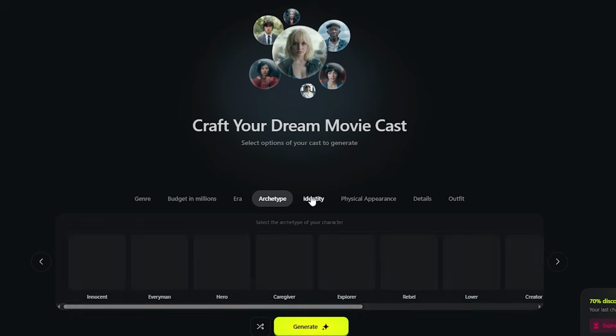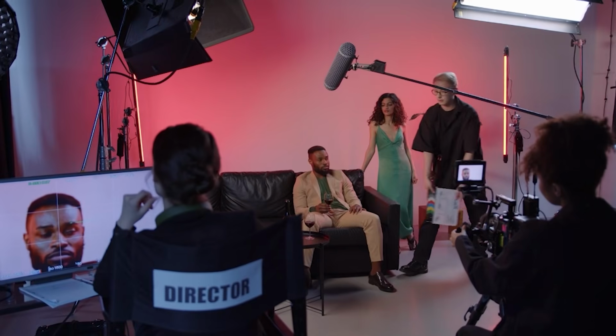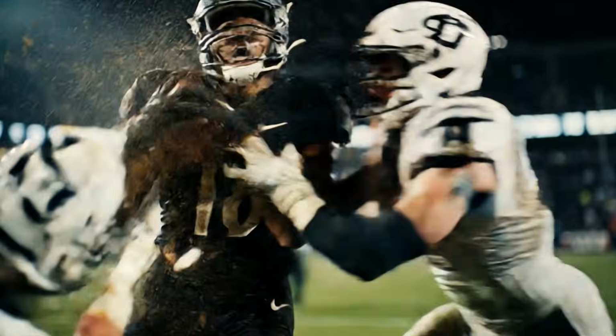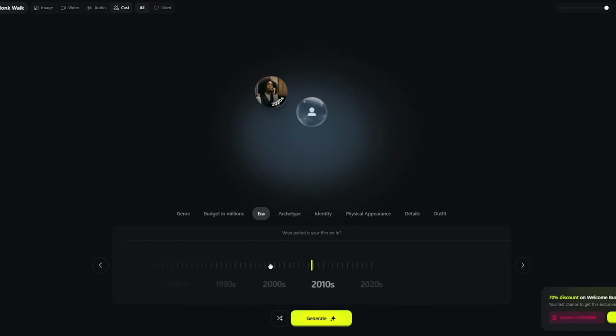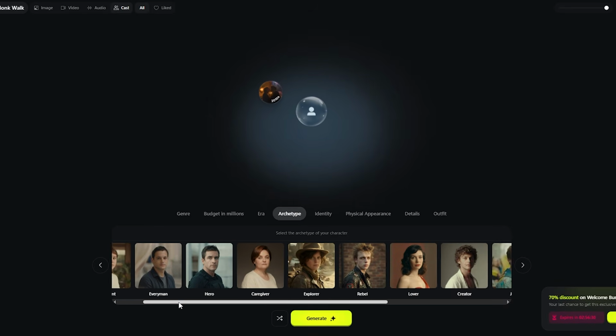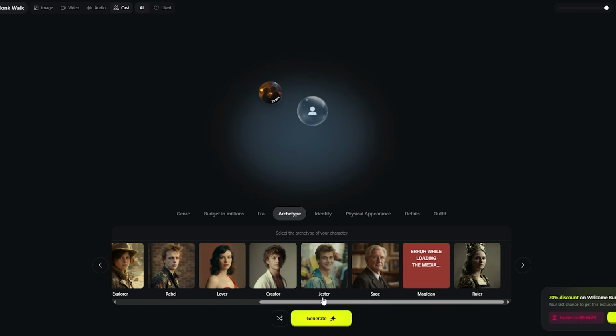Select across 8 categories. First, genre. Are you making an action film, drama, thriller, or sci-fi? Then budget. Is this a studio blockbuster or indie production? This influences the overall visual quality. Era sets the time period: modern, 1950s, Victorian, futuristic. Archetype defines their role: hero, caregiver, rebel, lover, or 8 other archetypes that shape their narrative presence.